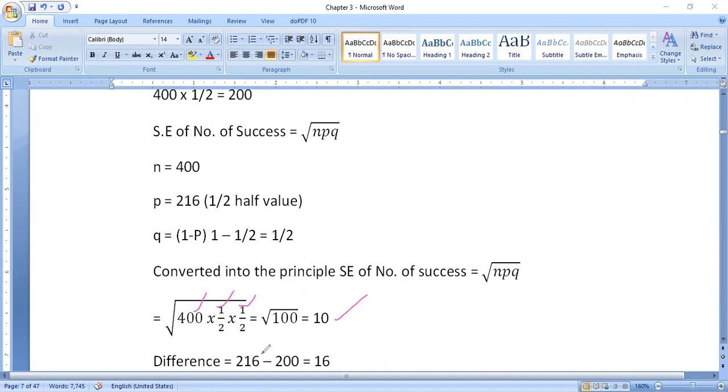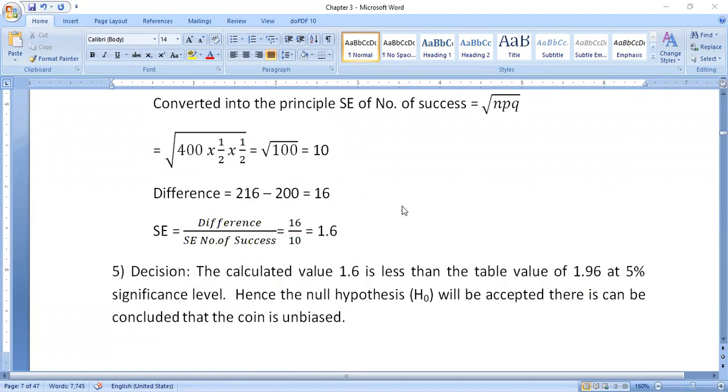The difference is there in the given question, 216 heads against the half value of 200 tails, the difference is 16. What is the next formula immediately here? Difference divided by the standard error of the number of successes, that is 16 divided by 10 is equal to 1.6. This is the calculated value.